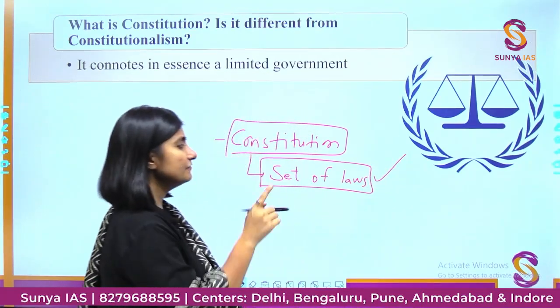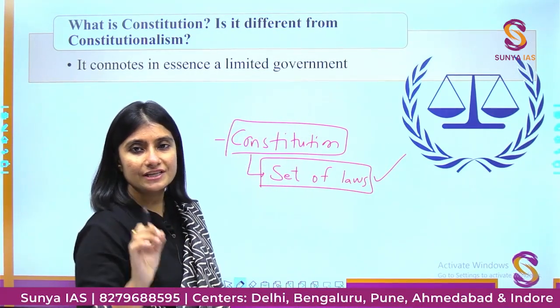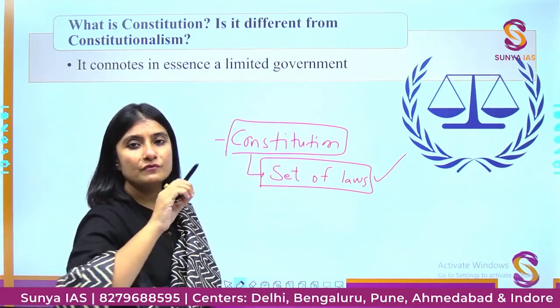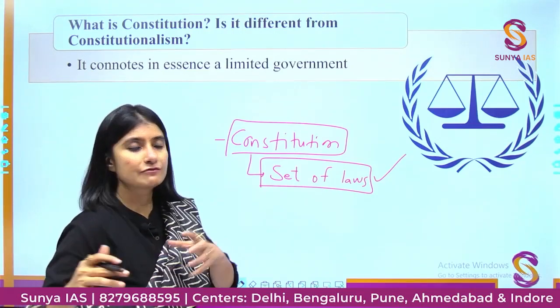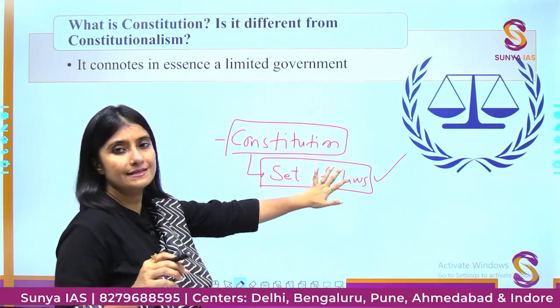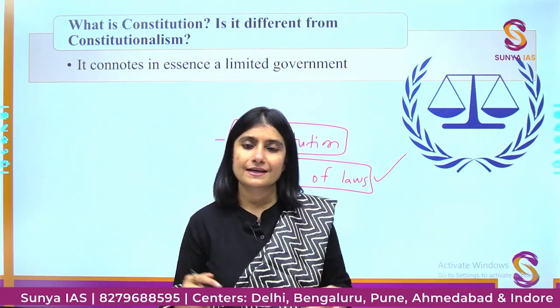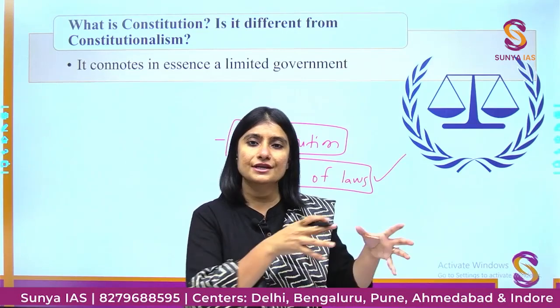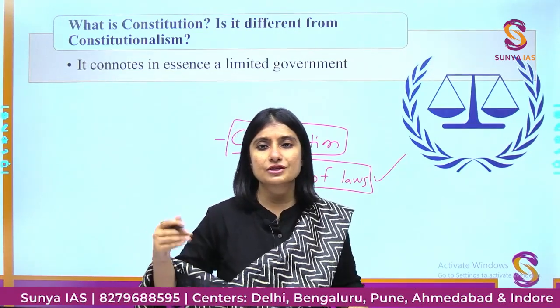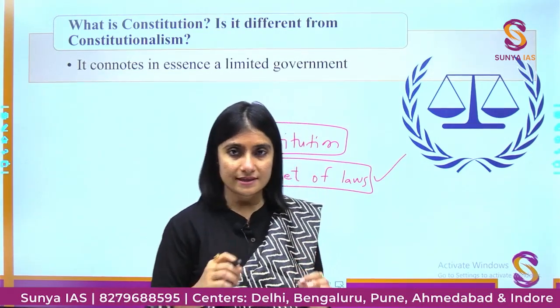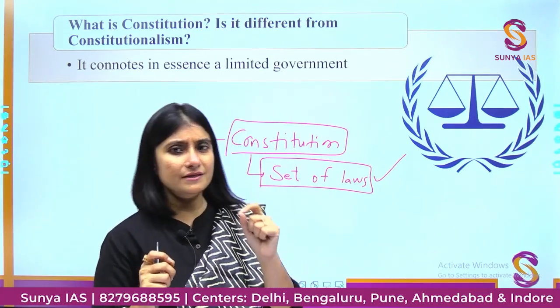It will define how the country will be governed, what rights the people will have. So it is a document which contains a set of laws. So can I say that any country which has a constitution will follow constitutionalism? No, you cannot say that. Why? Because the concept is a little bit different.